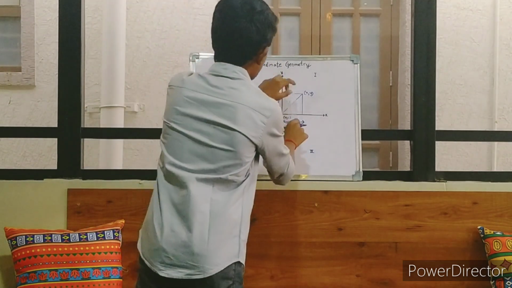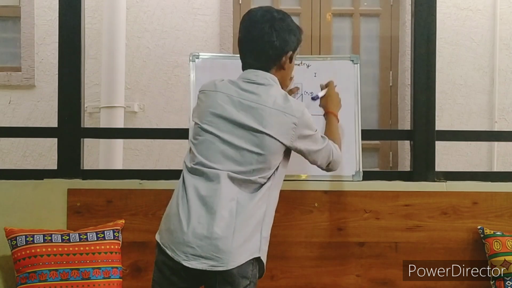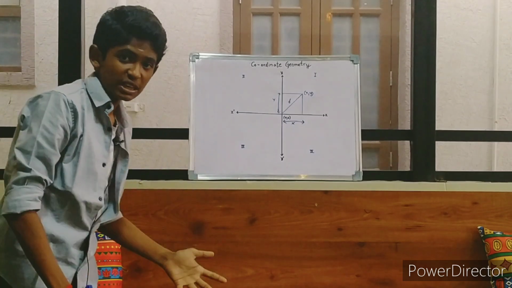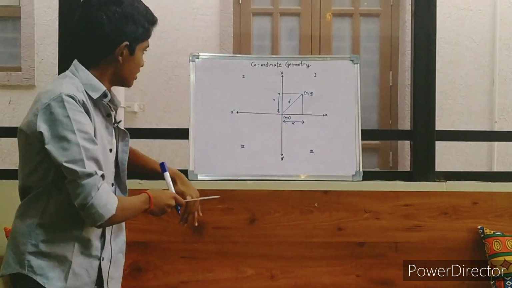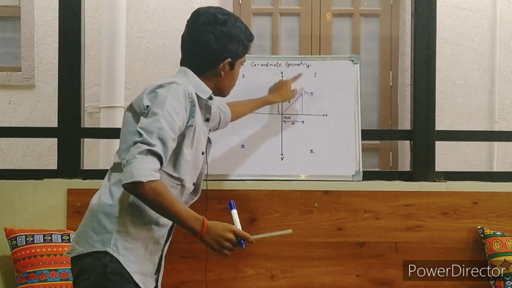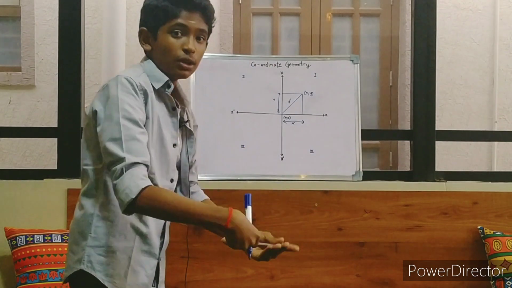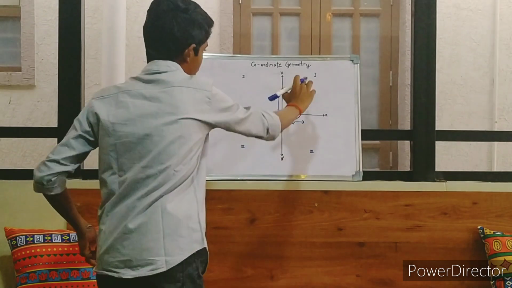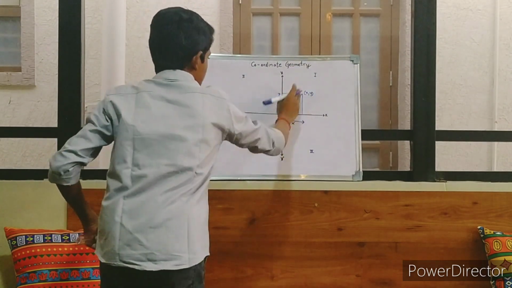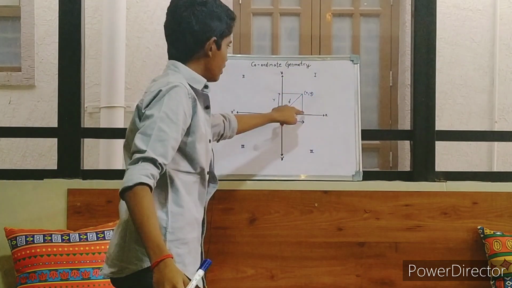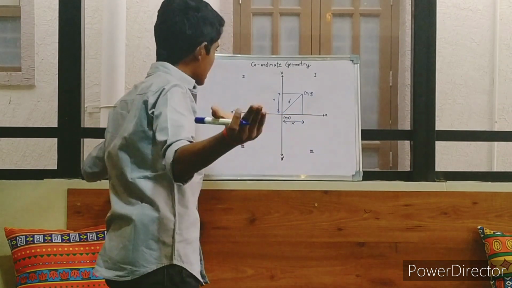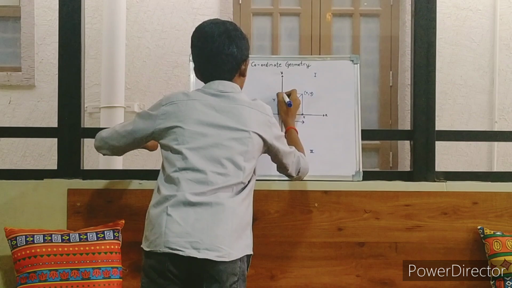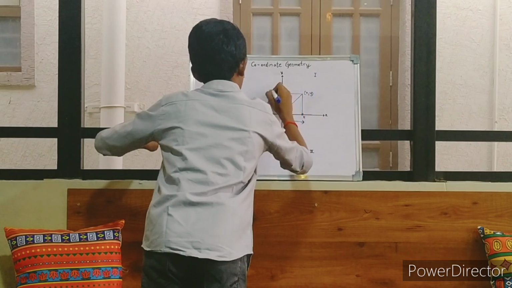Now I am drawing a line, a perpendicular line to the x-axis, because we are going to check the perpendicular distances only. From this point to its actual x-coordinate you can draw only a single line, and that too is a perpendicular one. Because if I take any other inclination, it will land up somewhere else, and I will not reach this particular point. This is what I need. So this point is x, this point is y.